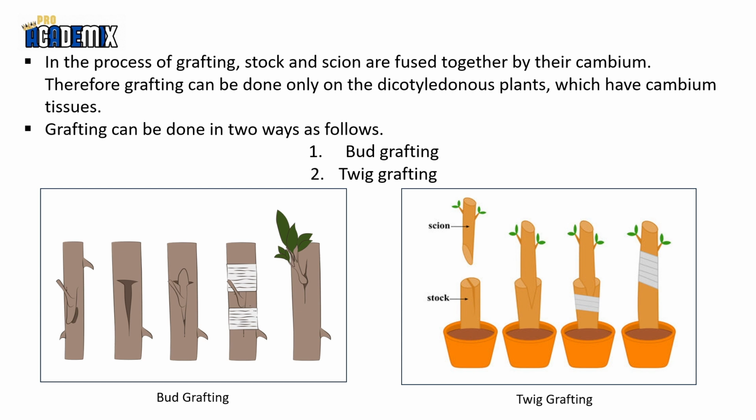Therefore, grafting can be done only on dicotyledonous plants which have cambium tissues. Grafting can be done in two ways: bud grafting and twig grafting. Here I have given you the pictures of bud grafting and twig grafting.